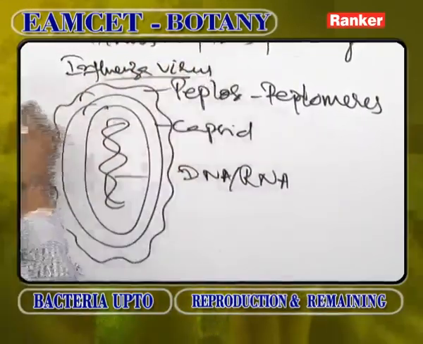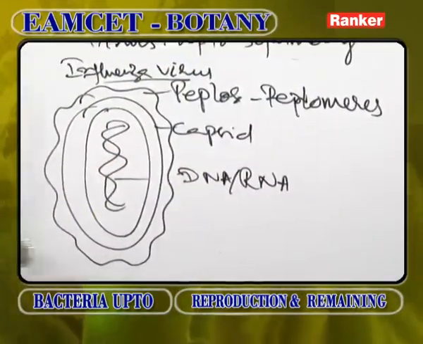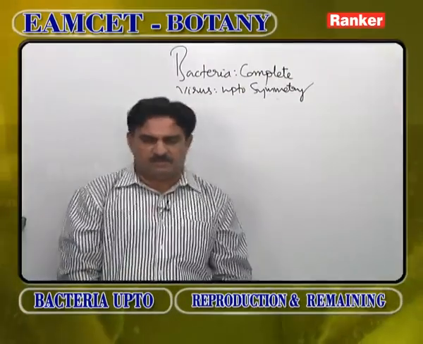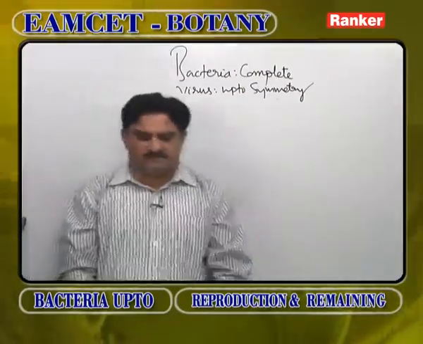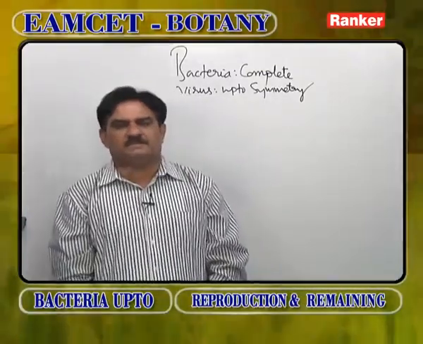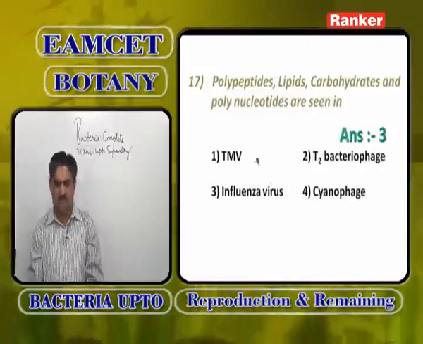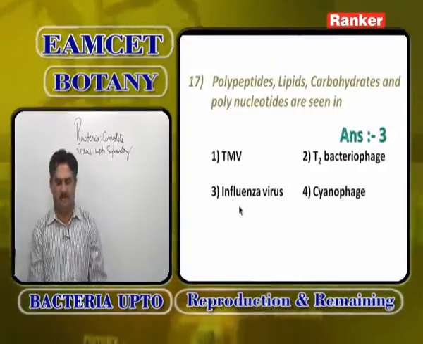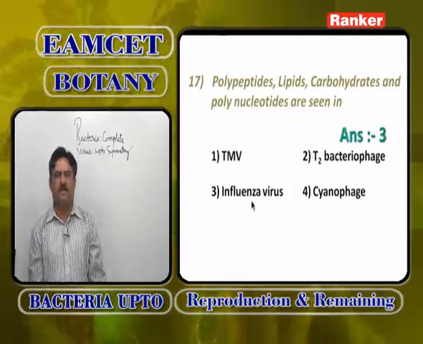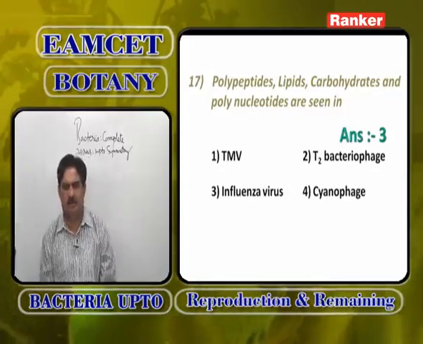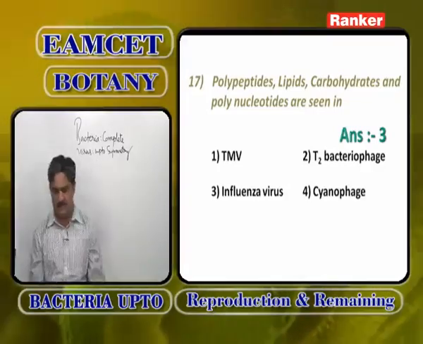Because of the peplos, it contains the above-mentioned molecules and some other important aspects. What are those other important aspects? Polypeptides, lipids, carbohydrates and polynucleotides are seen not in TMV, not in T2 bacteriophage, not in cyanophage, but in influenza virus. Influenza virus is an animal virus where the capsid is again surrounded by another special layer called the peplos, made up of peplomeres.